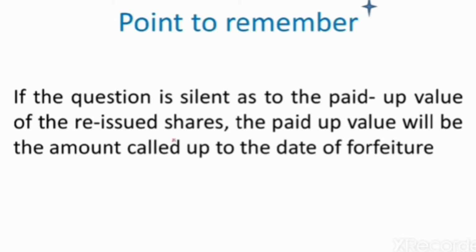That means in this case rupees 8 had been called up, so the paid up value will be considered to be rupees 8 and not rupees 10.